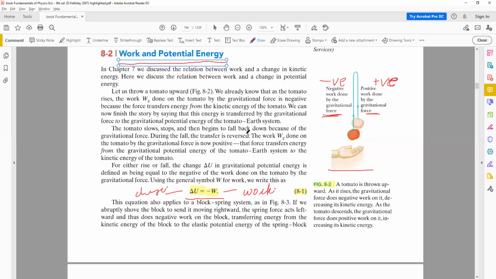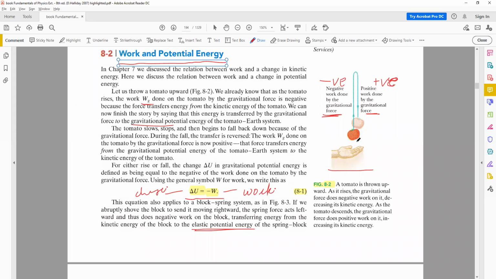Okay, so delta always represents the change. Also, this work done is due to the gravitational force, and hence it's represented by Wg, but the general expression would be just W. And when you're talking about a spring block system, the potential energy will be known as elastic potential energy. Otherwise, it will be known as the gravitational potential energy.